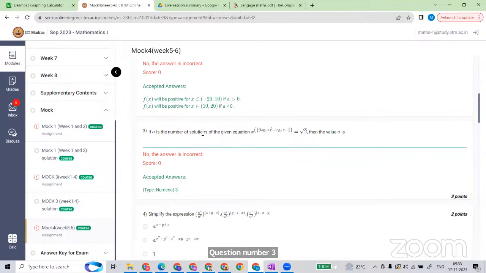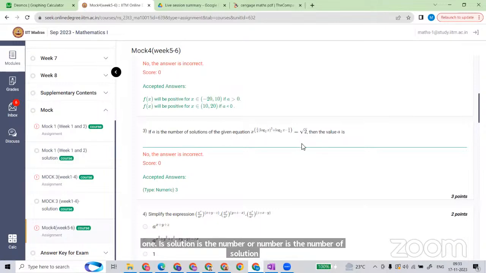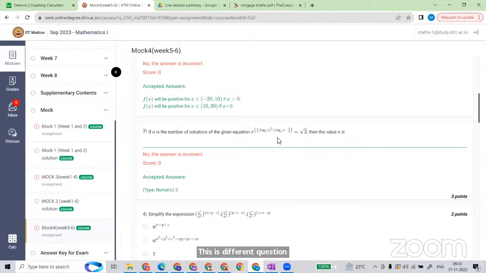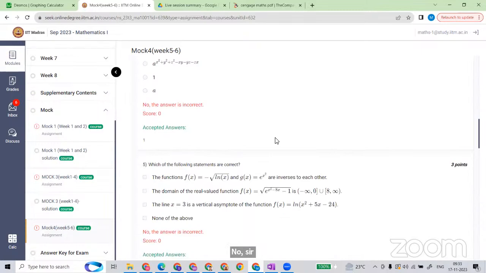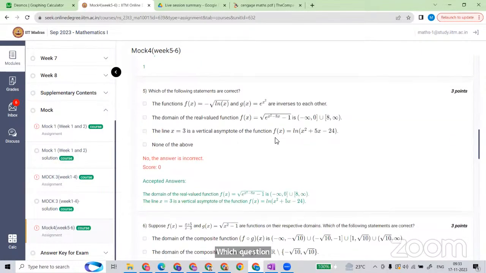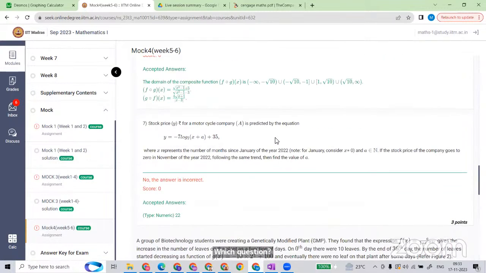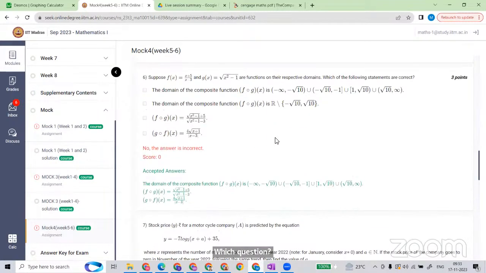This one. A is solution. A is the number of solution. So how many solutions are there? This is different question. Sorry, not this one. No, sir. Which question? Which question then? Yes, sir. This one. Question number 6. Okay.